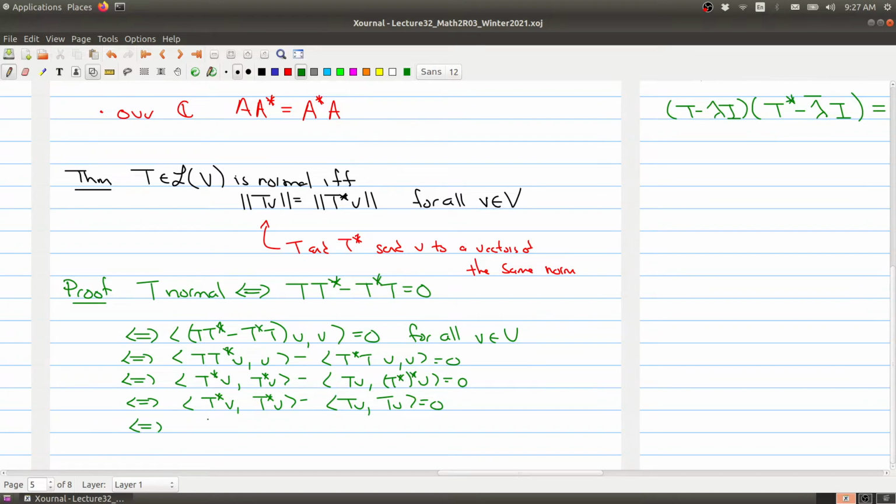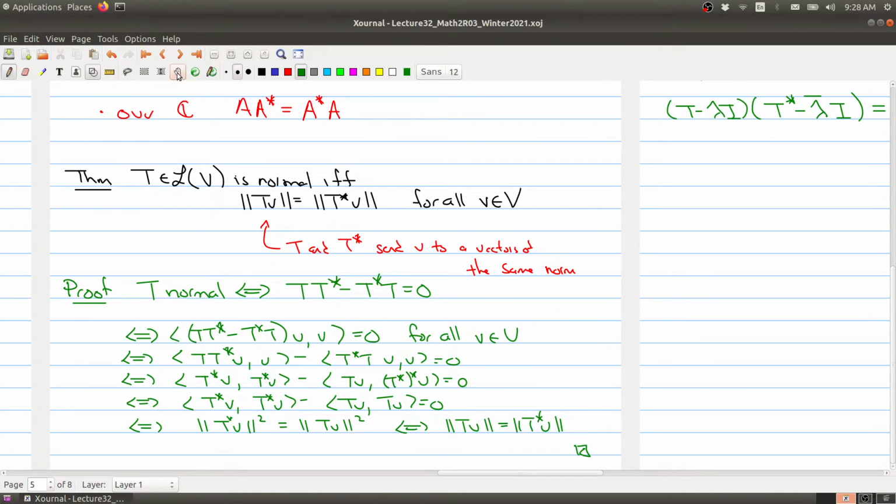So the first statement here, well, that's just the norm of this guy squared, and this guy over here is the norm of v squared. And because these guys are always positive numbers, right, this is just telling me that the norm of Tv is the same thing as the norm of the adjoint evaluated at v. Okay, so there we go. That finishes off the proof.